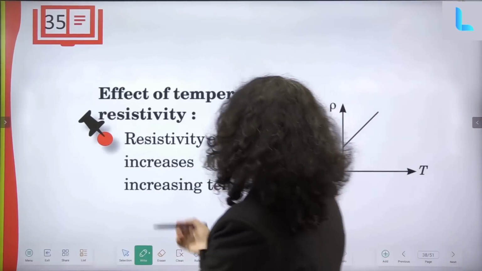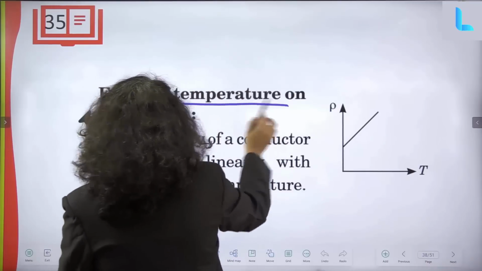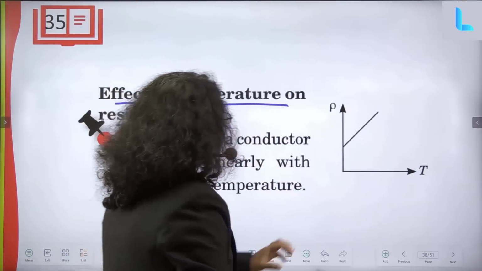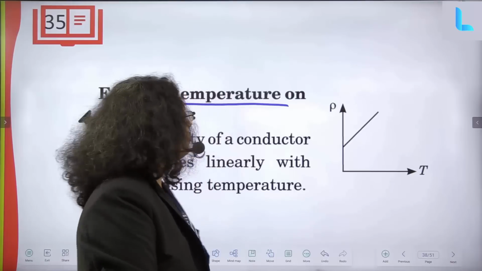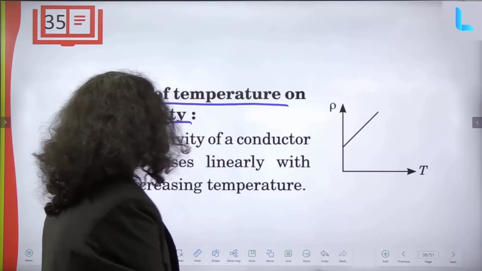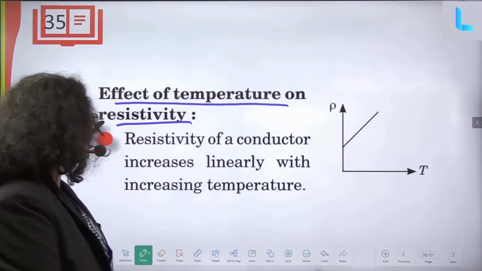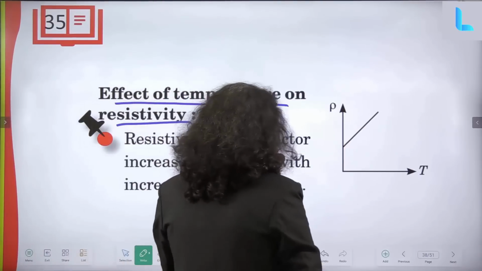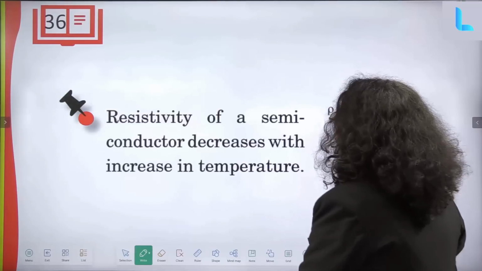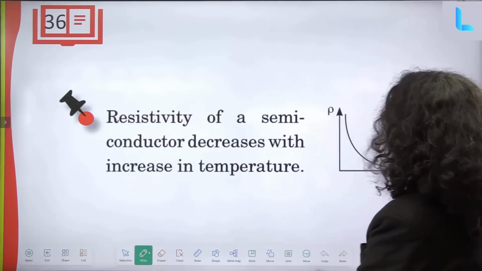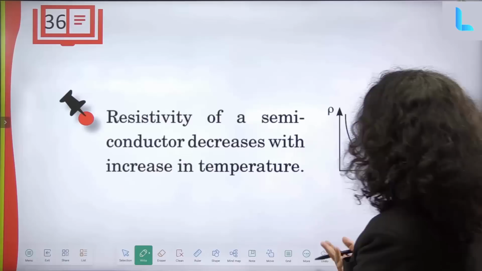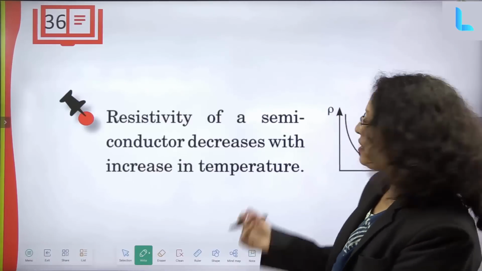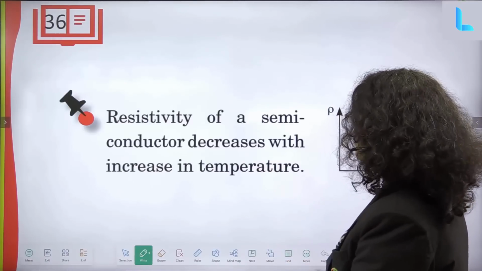Now, the effect of temperature on resistivity. If we look at a graph of T versus rho, we can see that the resistivity of a conductor increases linearly with increasing temperature. Now, the resistivity of a semiconductor decreases with increase in temperature.